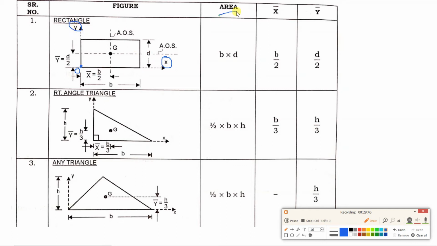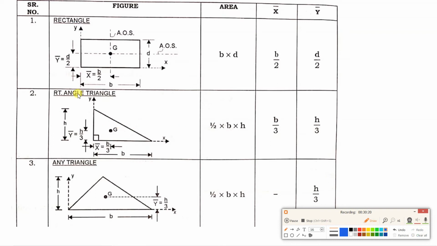So what will be the area of this rectangle? It will be B into D. This we had already seen. Then what is the location of the centroid? This is G, the centroid. From origin O, x bar will be B by 2 and y bar will be D by 2. This also we had seen in the previous slide. Now we will go to the next geometry. Again, understand here that we don't have a derivation for these x bar and y bar values. You have to remember these values.